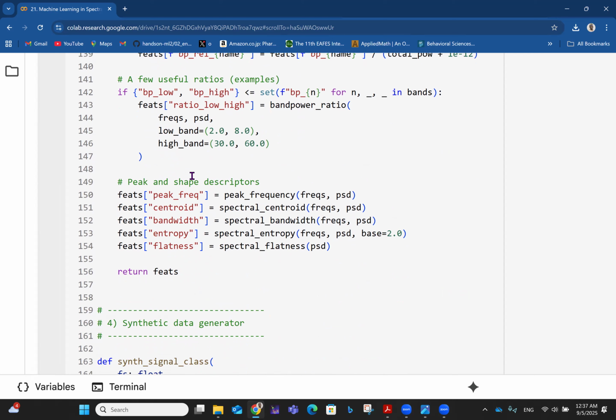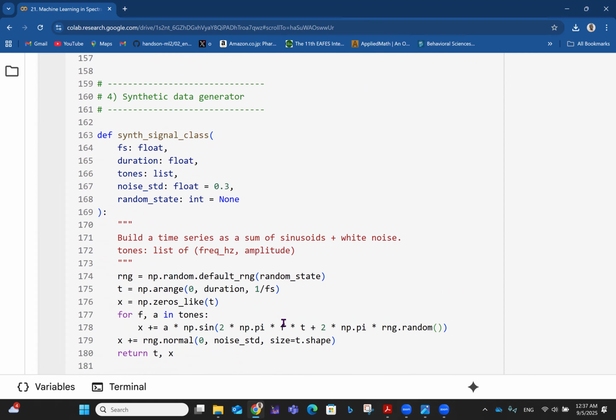And then we have peak and shape descriptors. So you have fit peak frequency, like all this bandwidth, centroid and the rest of them. Then you have synthetic. Now we are using synthetic data since we don't have proper data, but if you're working with proper data, you can bring in your own data here. So all this other thing we are doing is to generate synthetic data for what we need to do.